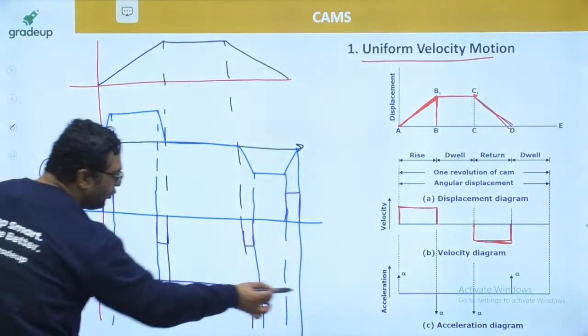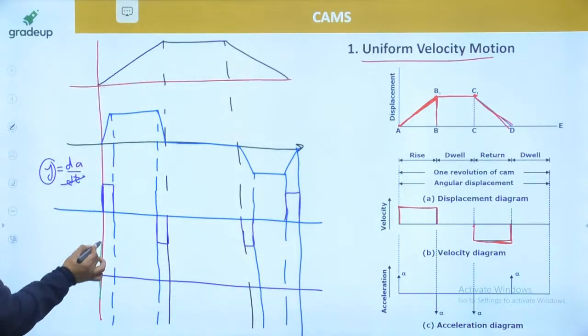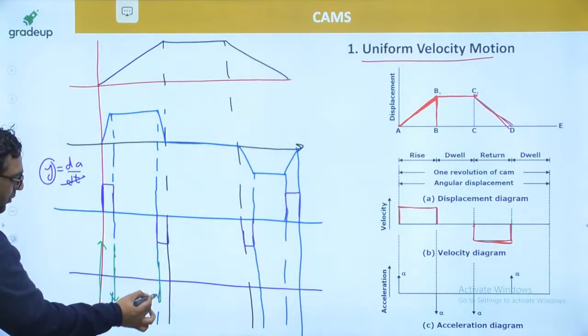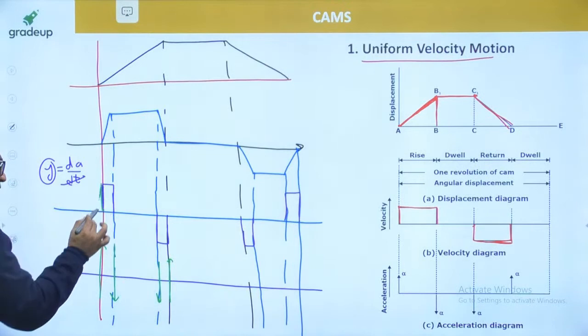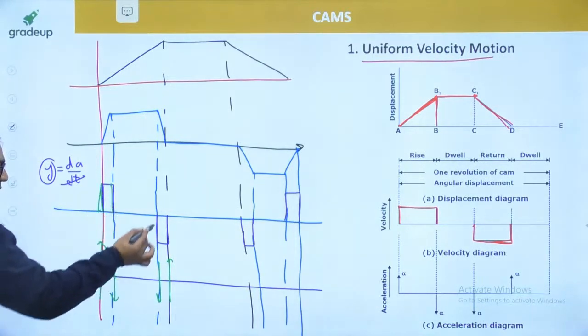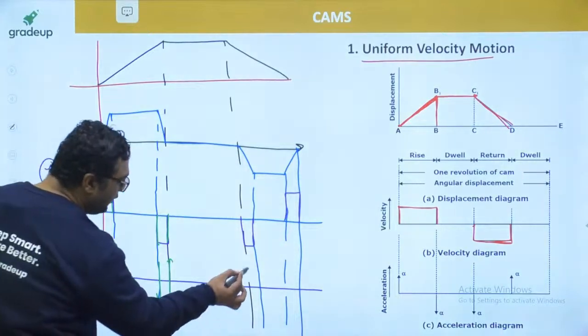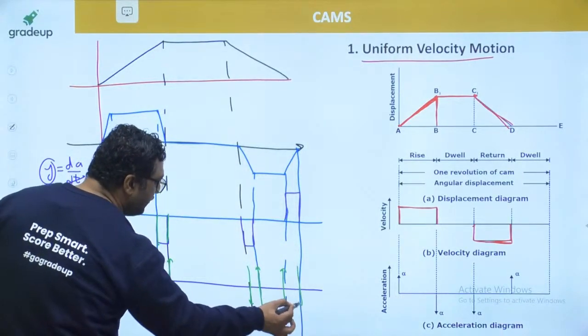So my dear, if you are going to make the jerk curve, here jerk will be infinite. Here jerk will be infinite. Here the jerk will become minus infinite. Here again jerk will be minus infinite. Here it will be plus infinite. Because it is increasing in zero time, it is decreasing in zero time. Decreasing in zero time, increasing in zero time. So once again it will be minus infinity, plus infinity, then plus infinity, minus infinity.